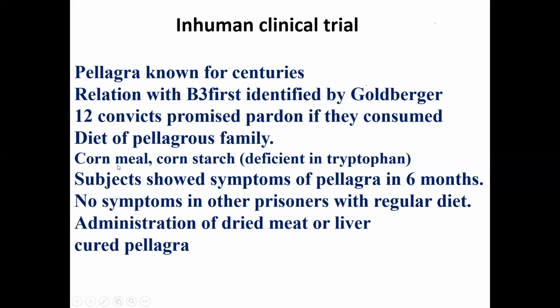So they gave them corn meal, corn starch, all food deficient in tryptophan. What happened? They showed symptoms of pellagra in 6 months because they were not getting any niacin or tryptophan in their diet. They were just getting corn meal and corn starch. So they become deficient in niacin and start developing symptoms within 6 months.